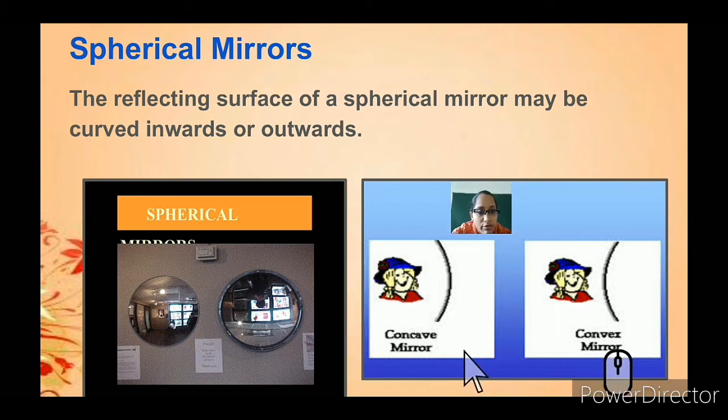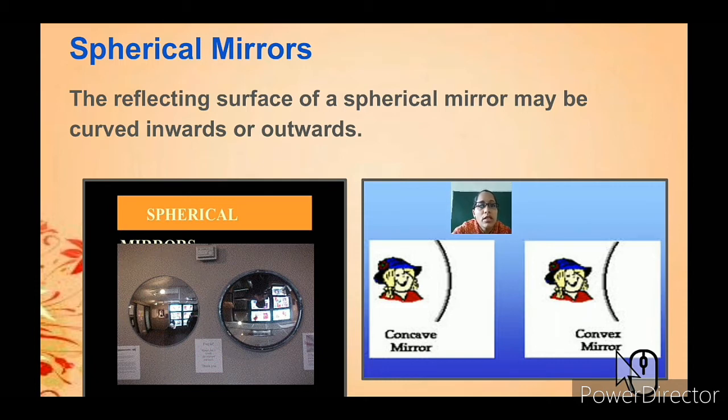A mirror bent from inside is known as a concave mirror, and a mirror bent from outside is known as a convex mirror. Both concave and convex mirrors are spherical mirrors.